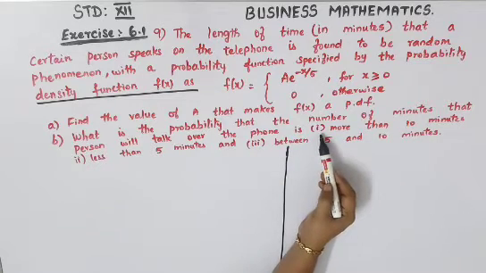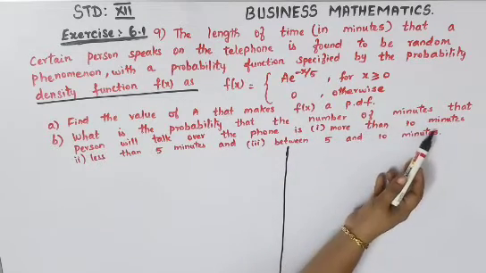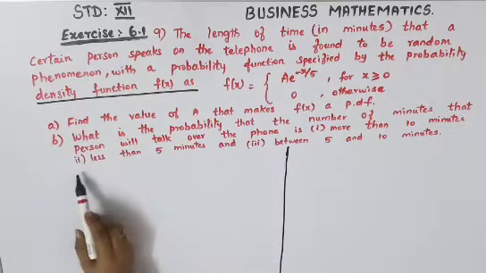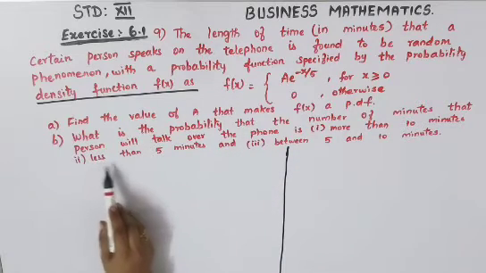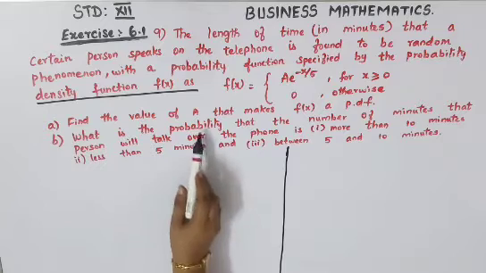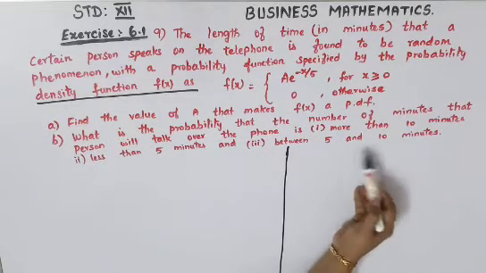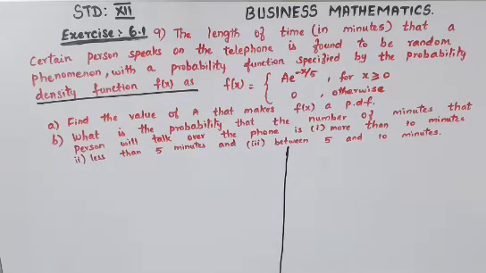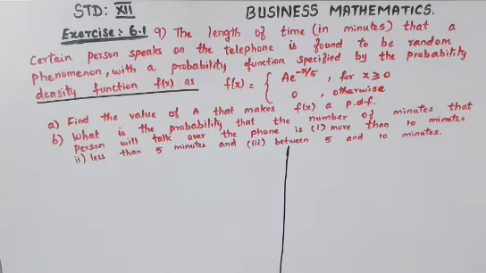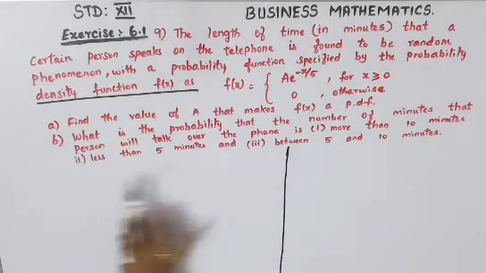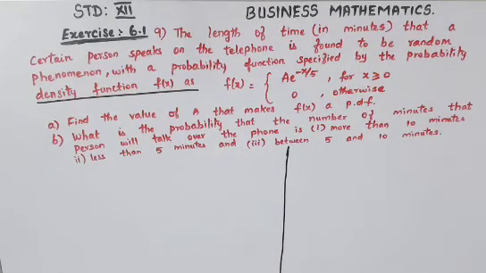That is your first subdivision: if he talks more than 10 minutes, what is the probability? You'll have to find it. Your second subdivision is if he talks less than 5 minutes, you'll have to find the probability. Then between 5 and 10 minutes, if he talks, then you'll have to find the probability. So in your B subdivision, 3 subdivisions are there: first, second and third subdivision. So we'll just proceed.